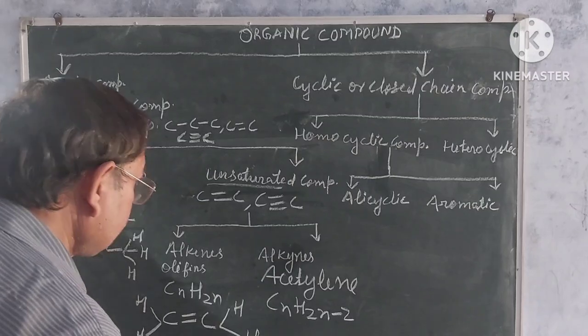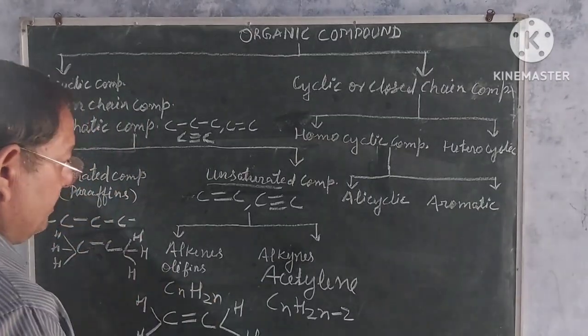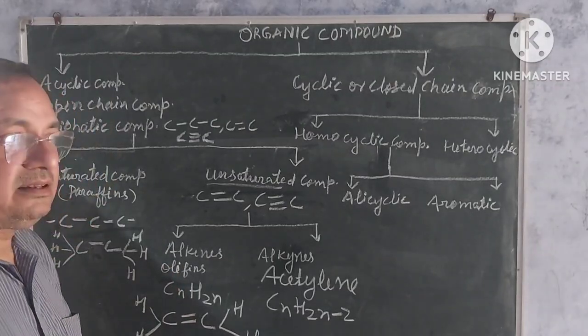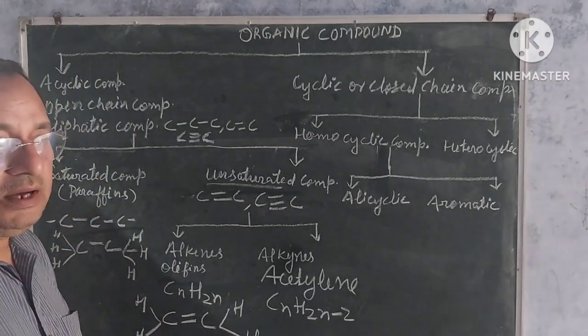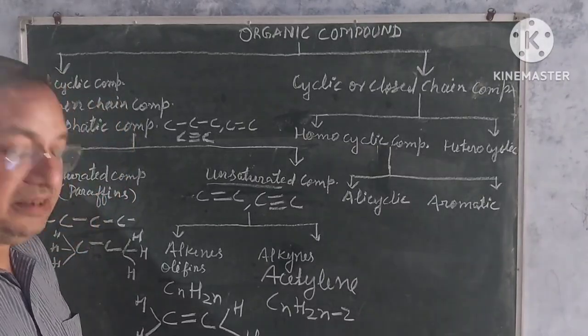Understand? And the first member of this family, alkynes, is acetylene, which in IUPAC is known as ethyne.